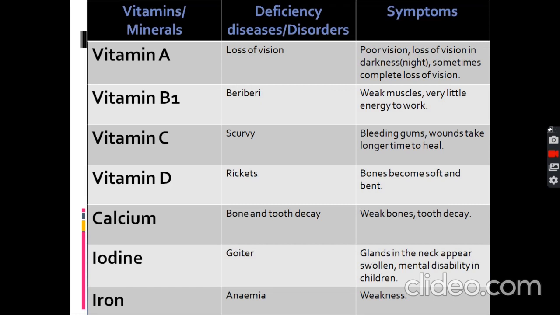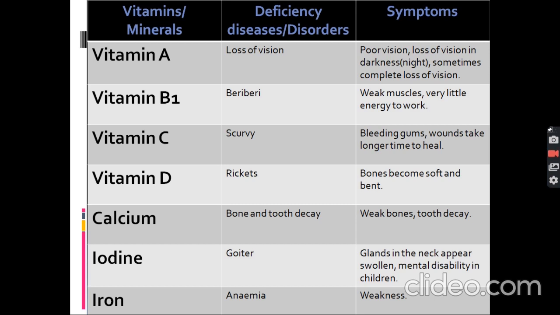It's a table of diseases and disorders caused by vitamins and minerals, and in this I will tell you the symptoms of them. Vitamin A, loss of vision. Symptoms: poor vision, loss of vision in darkness, and sometimes complete loss of vision. Vitamin B1, beriberi. Symptoms: weak muscles, very little energy to work. Vitamin C, scurvy. Symptoms: bleeding gums, wounds take longer time to heal.